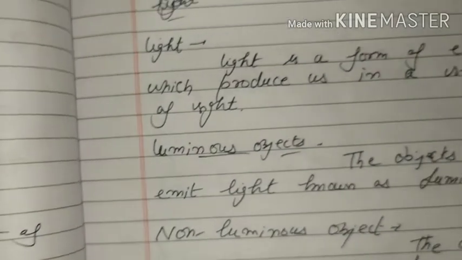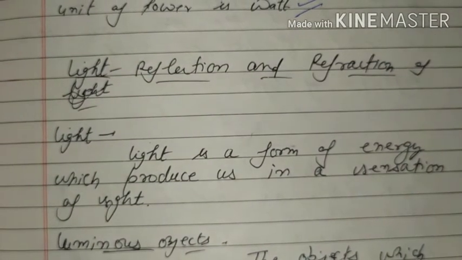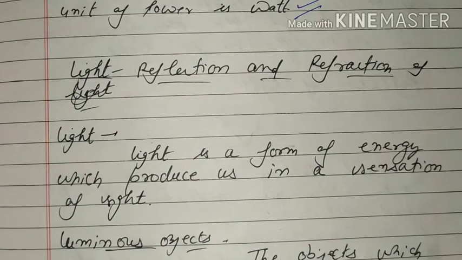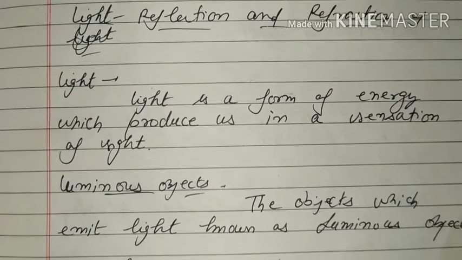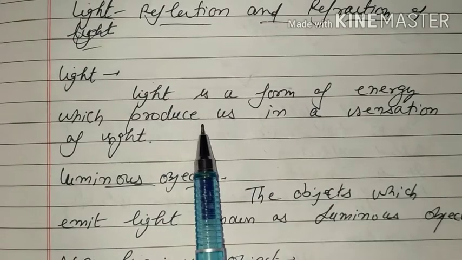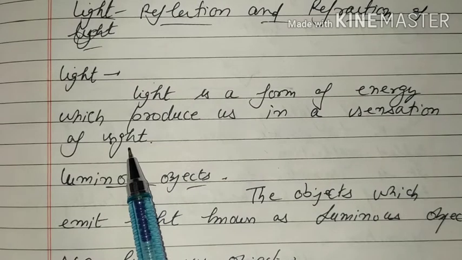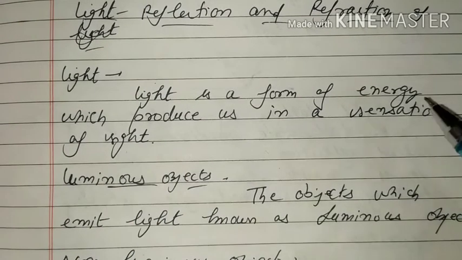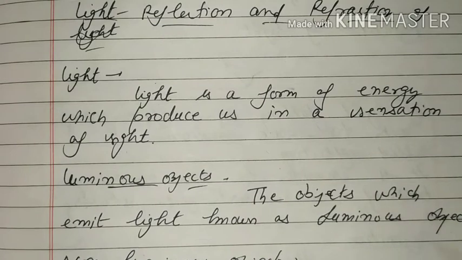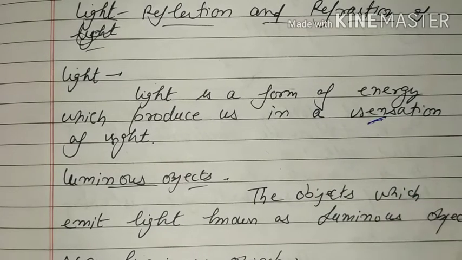First of all, we define some important terms that are used in this chapter. Okay, one by one. First of all, what is light? Light is a form of energy which produces a sensation of sight. Light means energy, जिससे हम देख सकते हैं. Without light there is no meaning of our eyes. हमारी आंखों का कोई रोल नहीं है विदाउट लाइट के. ओके, जो हमारी आंखों में देखने की सेंस प्रोड्यूस, दैट इज कॉल्ड लाइट.